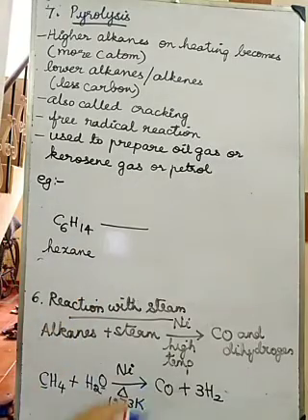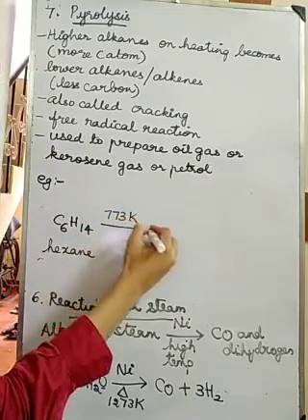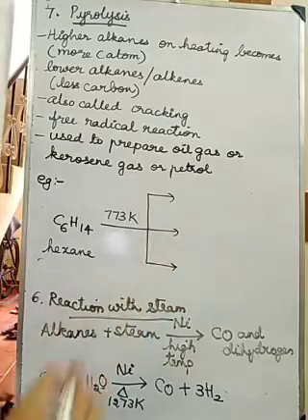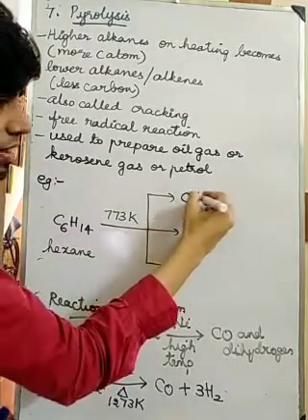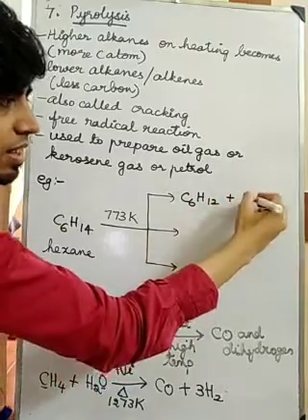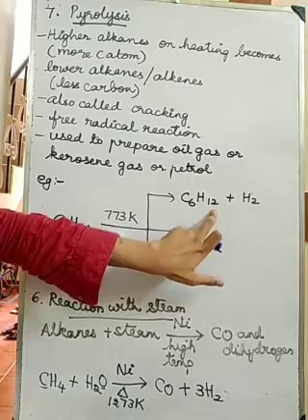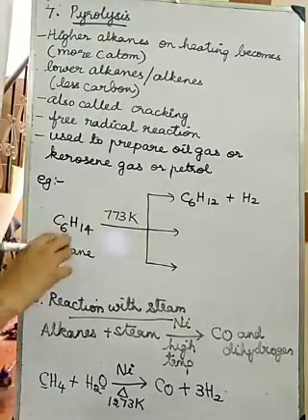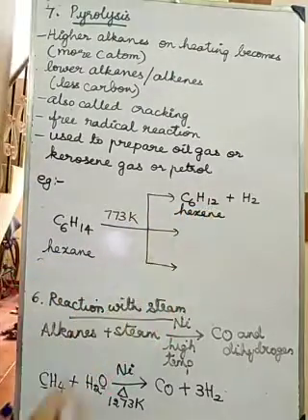At 773 Kelvin, it can decompose into 3 kinds of products. The first one, it can become C6H12 plus H2. So 2 hydrogens are reduced, but the carbon amount is the same. So that means hexane is becoming hexene here.